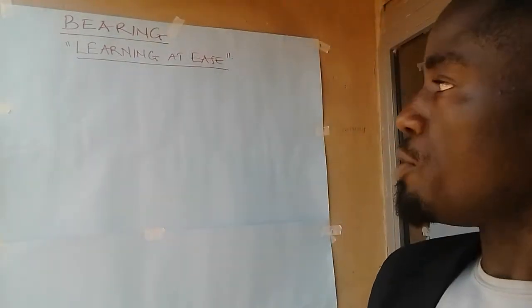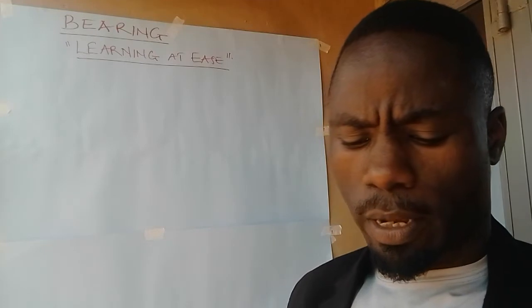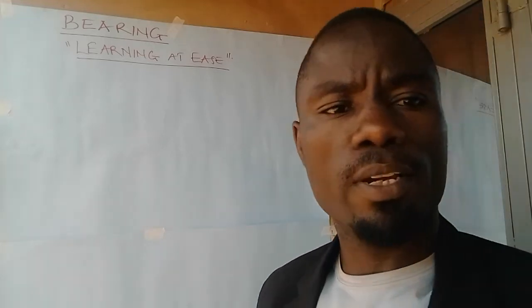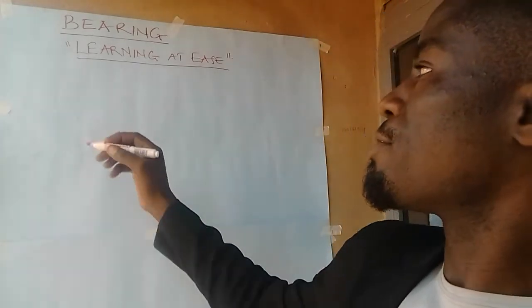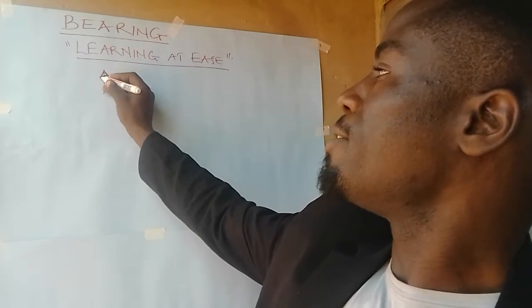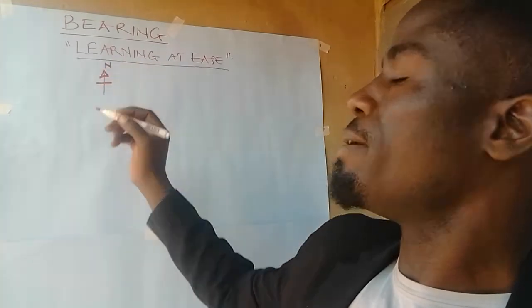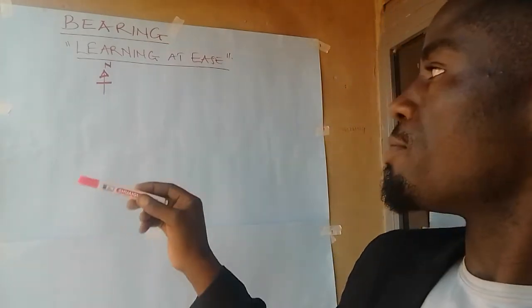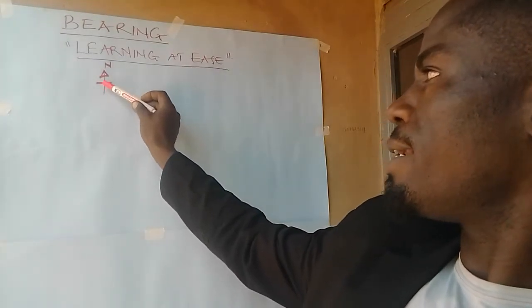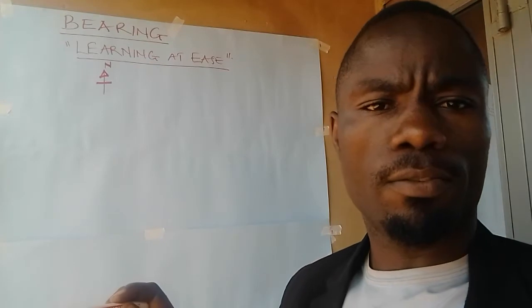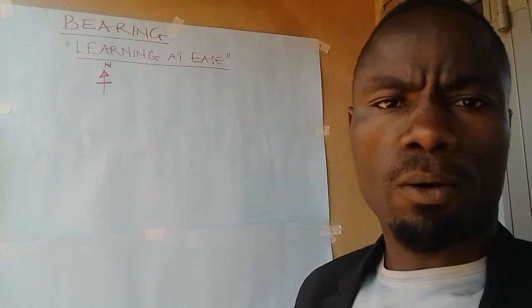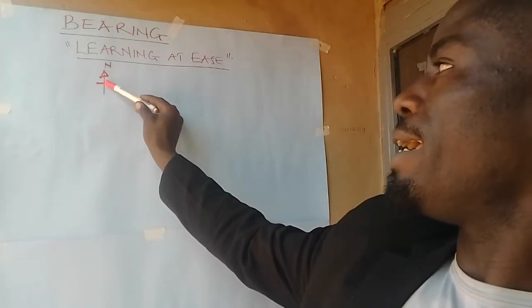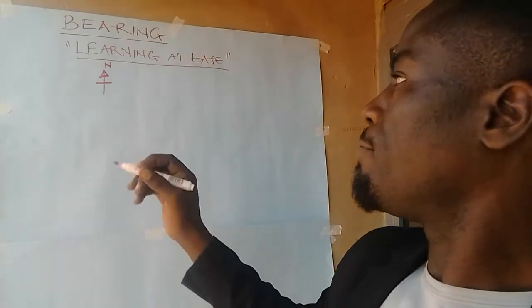Bearing is the position of an object or a point, or direction of a point or a place in relation to a fixed point, and basically here the fixed point is going to be the north line or the zero line. So we are going to look at the position of an object or a point in relation to the north line. Basically here we're looking at the angular distance of an object or an area that is taken from the north line to the eye line in a clockwise form.